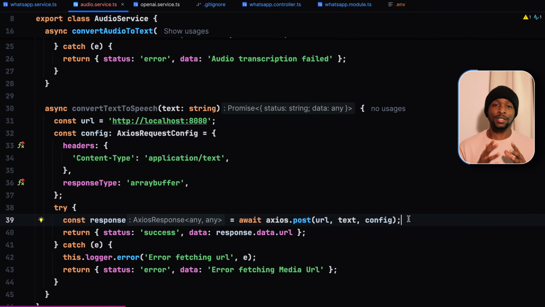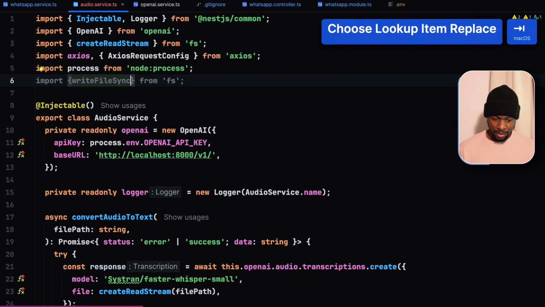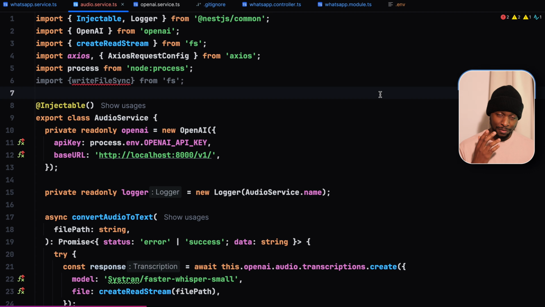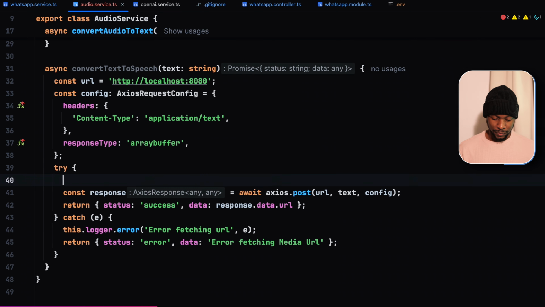After converting the text into speech, we're also going to save the audio file in the audio files folder, just like we did when we were downloading the voice message. So let us import writeFileSync from fs, and fs means file system. In order to avoid collisions where we end up overwriting some data, let us make sure that each file name is unique, and we can achieve that by giving it a file name of Date.now, which gives the milliseconds since epoch, then dot the file extension .ogg in our case.